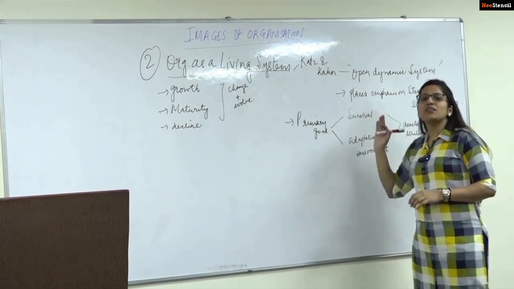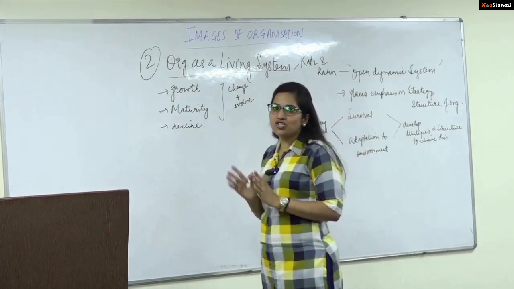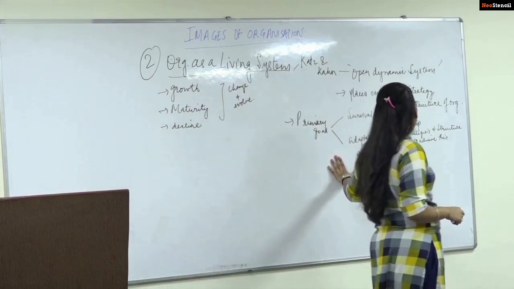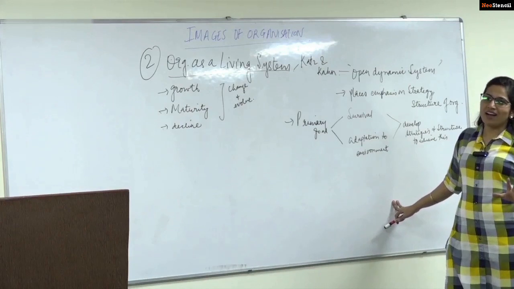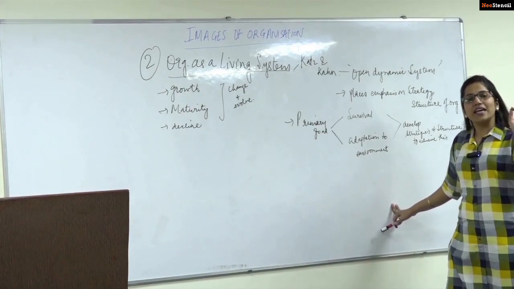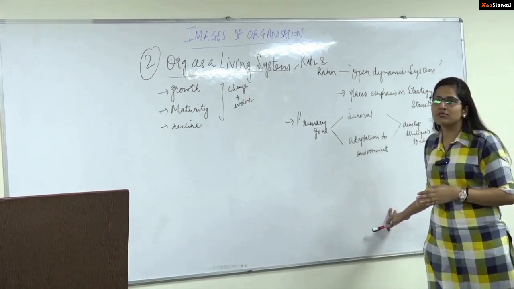What he says is that the primary goal of an organization is survival and adaptation to the environment. An organization is formed in its environment. It has to make efforts to survive, and once it survives, because there is constant interaction with this environment, it needs to adapt to this environment.